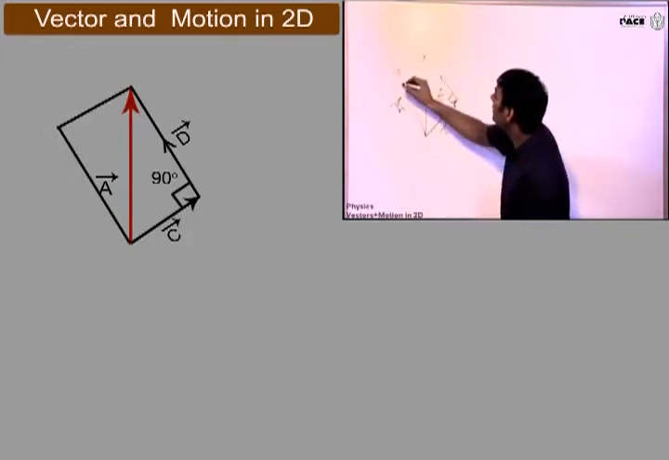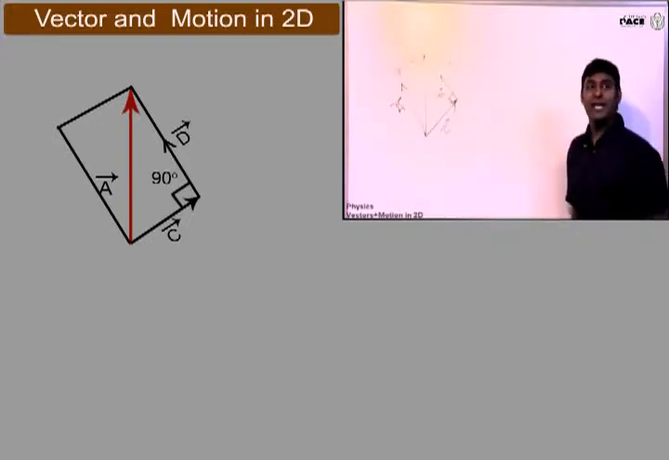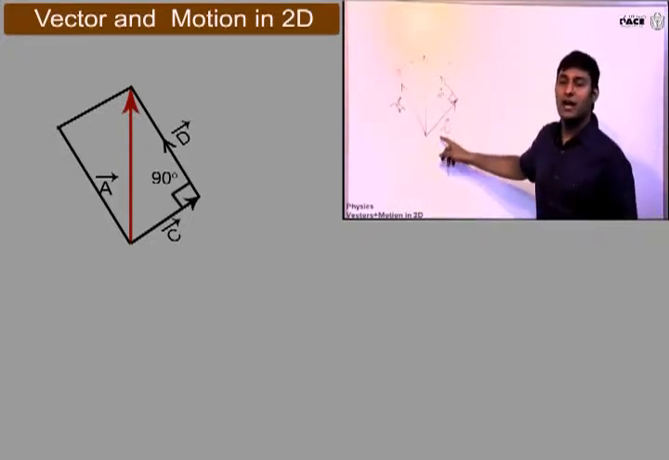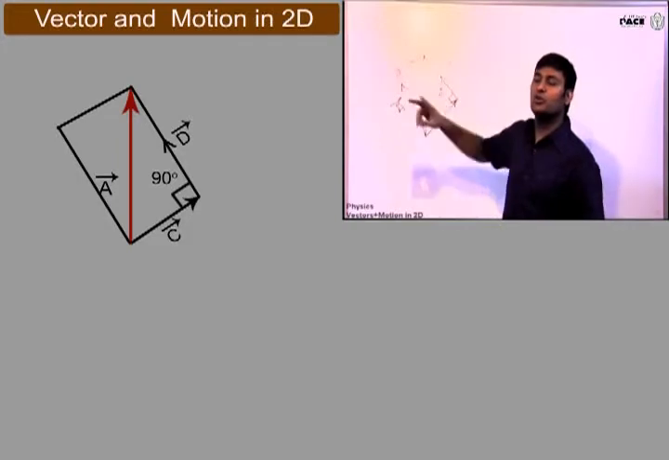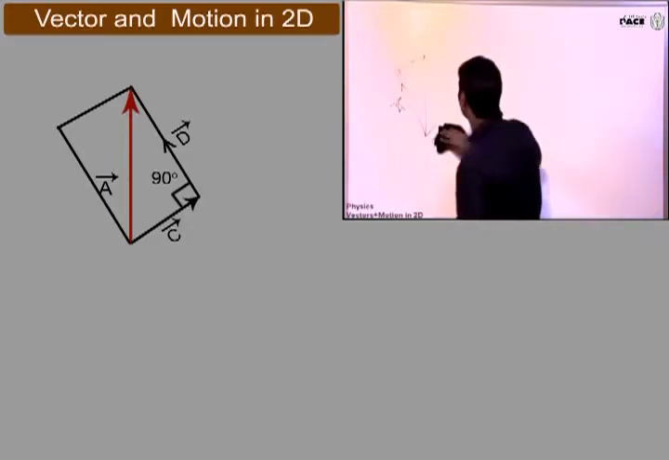Now, this vector plus this vector will give me again A. Am I right? Yes, sir. So, how many ways can I break this vector into two mutually perpendicular directions? Infinite ways. Very good. Ready? Next.